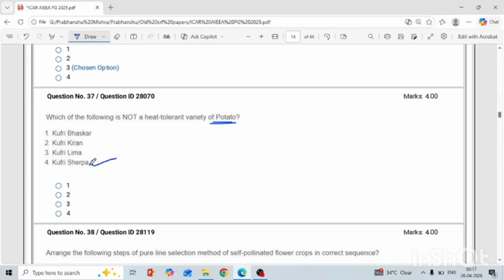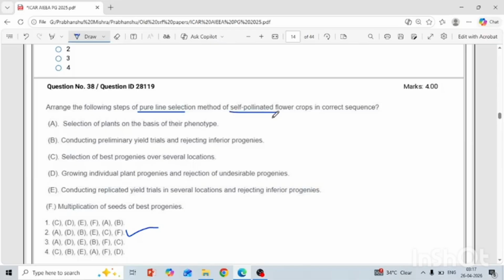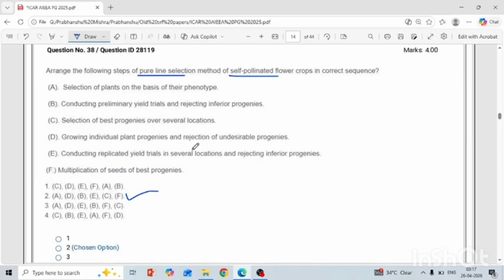Next question: arrange the following steps of pure line selection. You need to know the steps of pure line selection under self pollination. Pure line basically occurs in self pollinated crops. This is a repeated question. Here the selection of plants on the basis of phenotype is the first stage, followed by growing individual plant progenies and rejecting the undesirable progenies. Then conducting preliminary yield trials and rejecting the inferior progenies. Then again conducting replicated yield trials in several locations.